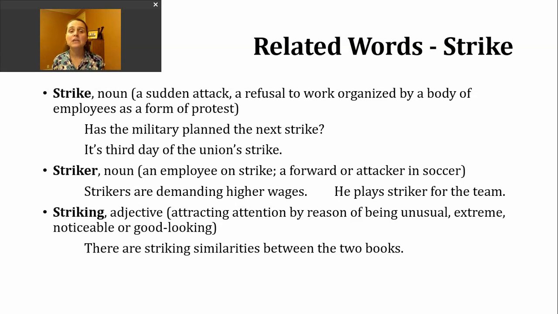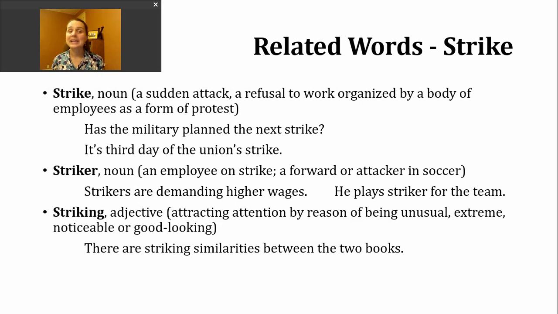Has the military planned the next strike? Again, we could insert the word attack there, and it would have really the same meaning. A strike could also be a refusal to work that's organized by a body of employees as a form of protest. Again, connects back to the earlier verb we talked about. Here's an example of that. It's the third day of the union's strike.